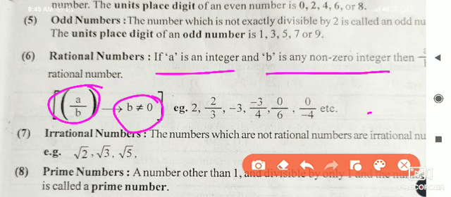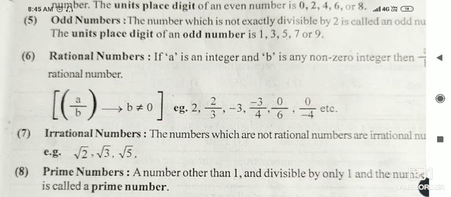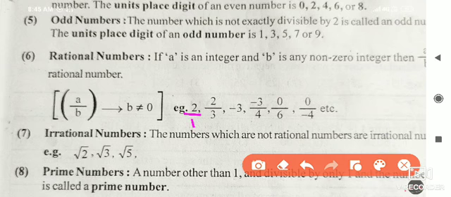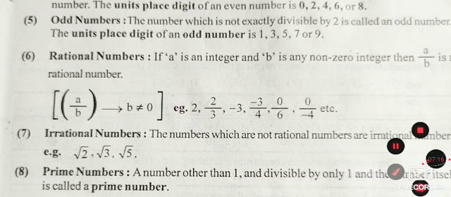Okay. So first of all, if you see here, 2 is there. As you all know, if a number is written alone, then it has denominator 1. So here 2 is also an integer and 1 is also an integer. That's why this 2 is a rational number.